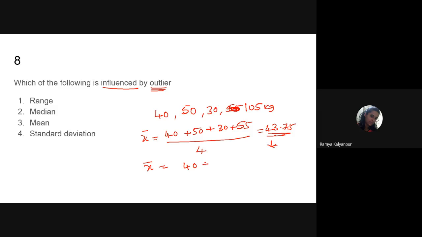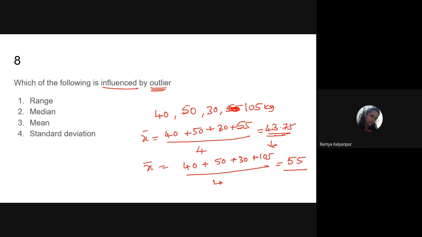It is 40 plus 50 plus 30 plus 105, divided by 4. 40 plus 50 is 90, plus 30 is 120, plus 105 is 225, divided by 4, which is 56.25.